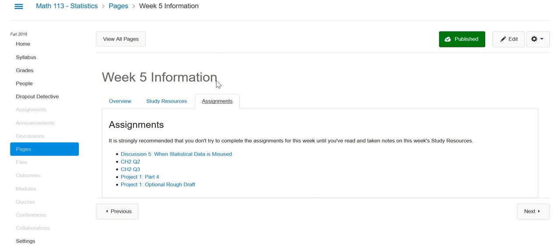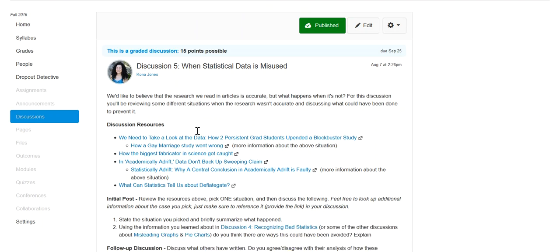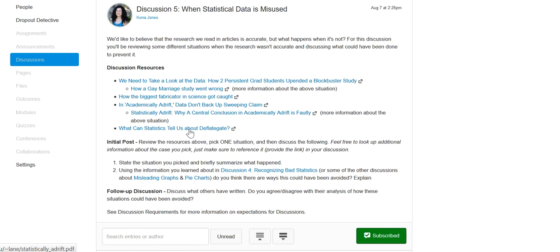As for assignments for this week, we start with discussion 5, when statistical data is misused. And for that one, basically we'd like to believe that the research we read in articles is accurate, but what happens when it's not? For this discussion, you'll be reviewing some different situations when the research wasn't accurate and discussing what could have been done to prevent it. So here are your resources.